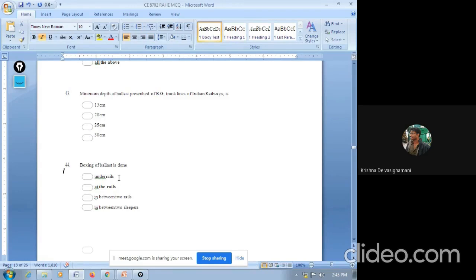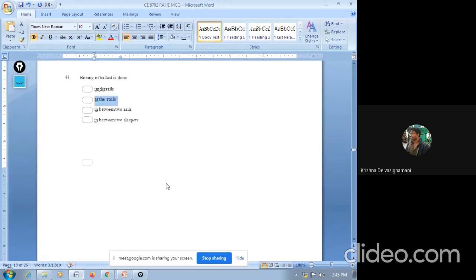Next question, 44. Boxing of ballast is done. Options are under rails, at the rails, in between two rails, in between two sleepers. So the answer is at the rails. Boxing of ballast is generally done at the rail level. Remember that boxing is generally done at rail level.